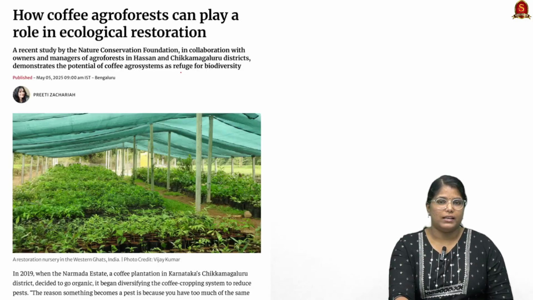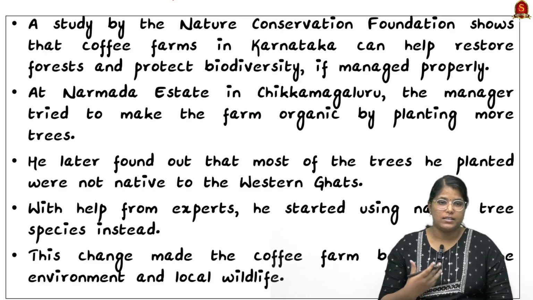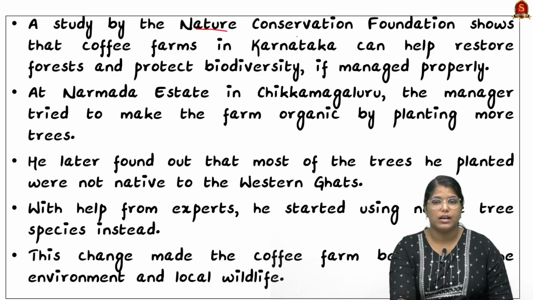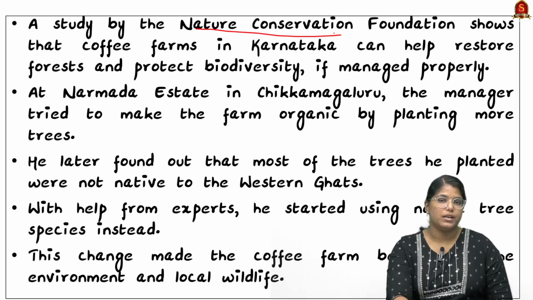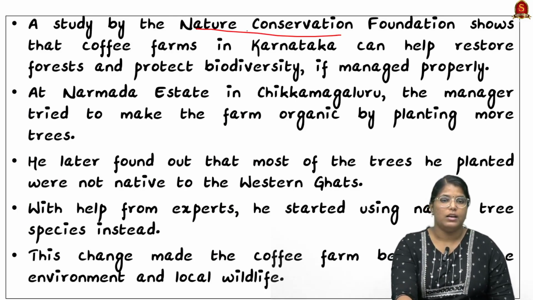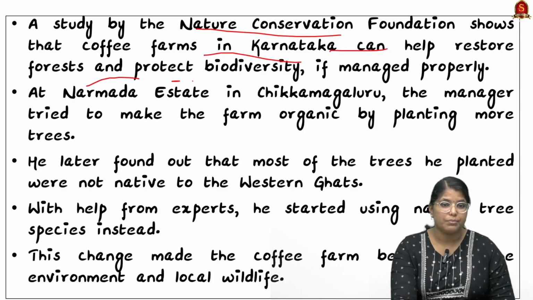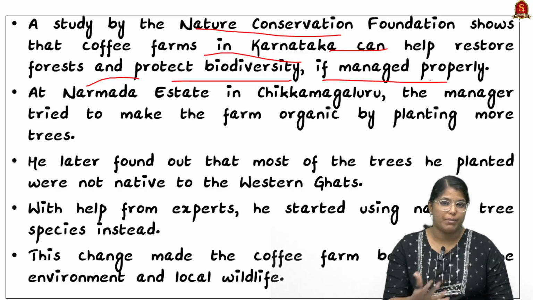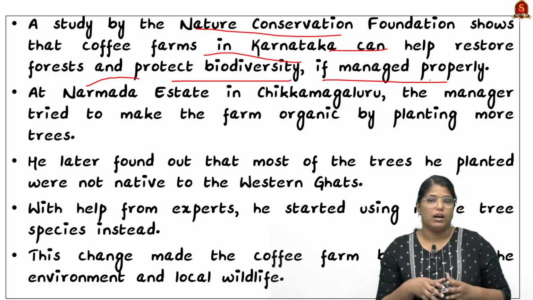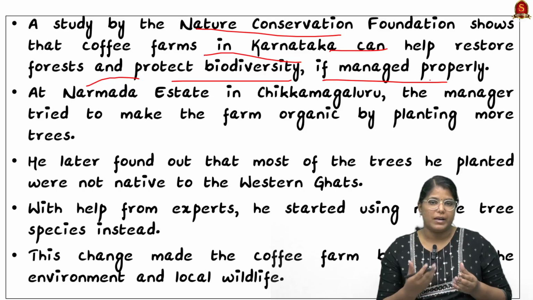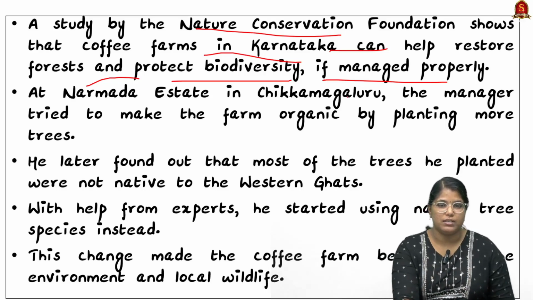Now look at this article. This article talks about coffee agroforest. Recently a study has been conducted by the Nature Conservation Foundation. This particular study has shown that coffee farms in Karnataka can help restore forest and protect biodiversity if properly managed. This study has been conducted in Narmada Estate, which is in Chikmagaluru.